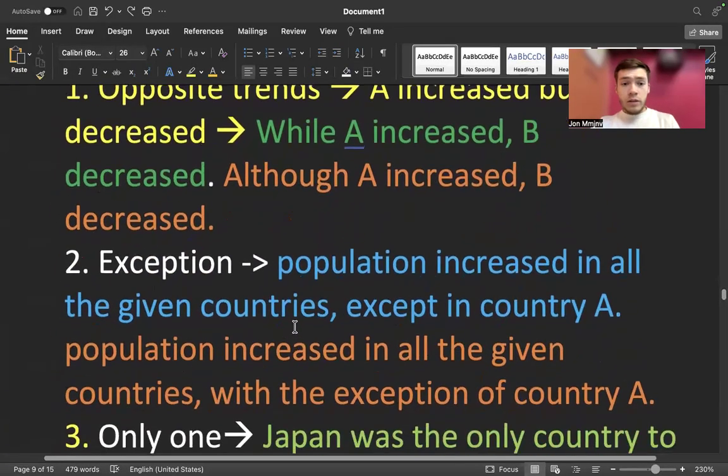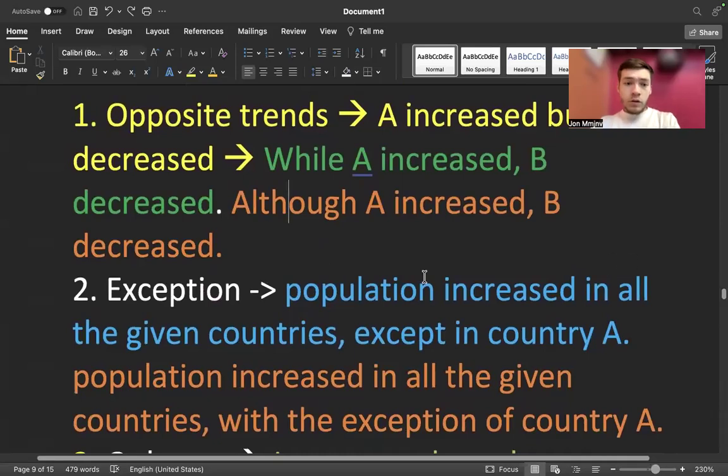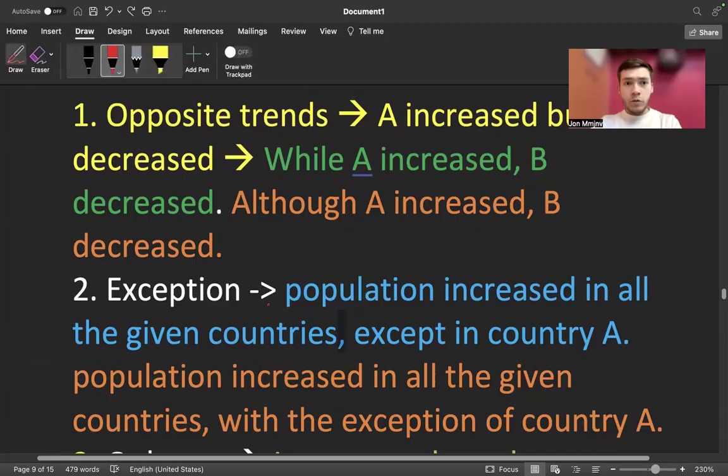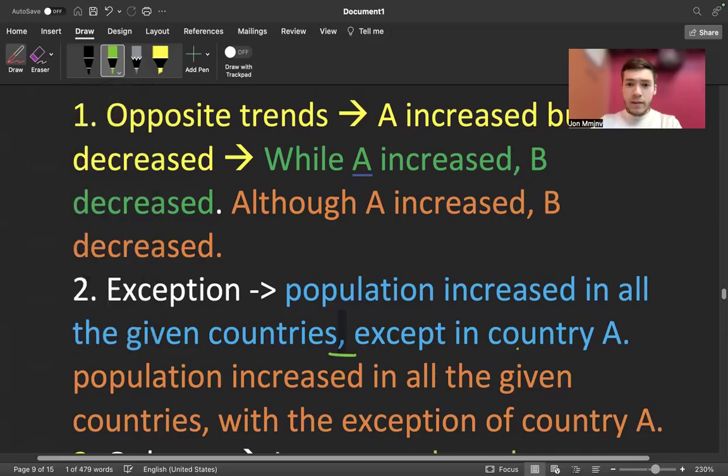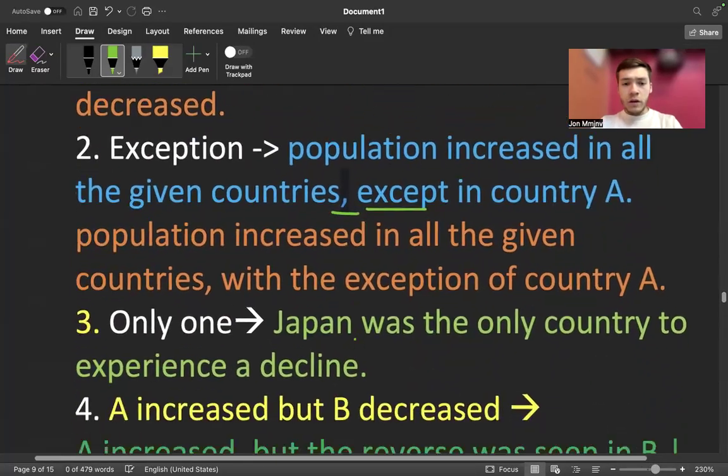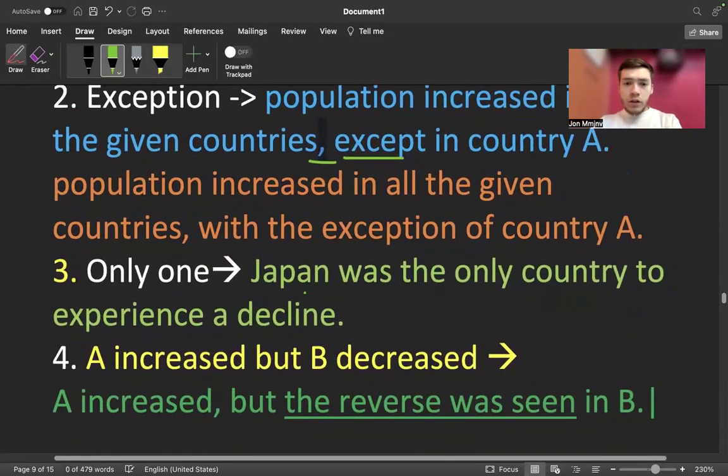So next one is exception. Population increased in all given countries, comma, very important to have the comma. Without the comma, it is considered, I would say, a minor mistake, but still a mistake. Comma, except in country A, or population increased in all given countries with the exception of country A. So you use except or with the exception of. Next one, only one. Japan was the only country to experience a decline. This is just the structure we use.